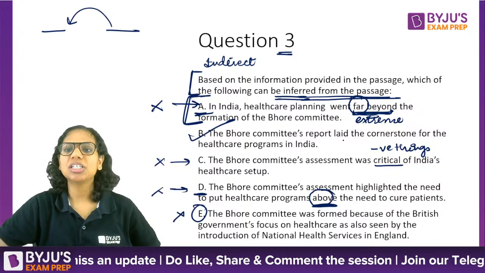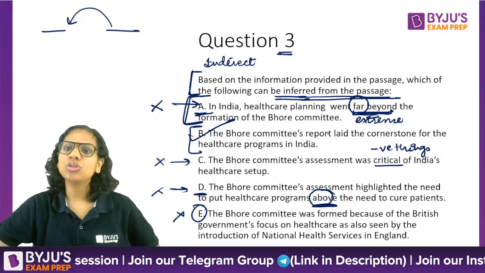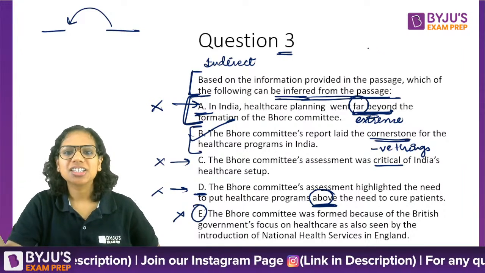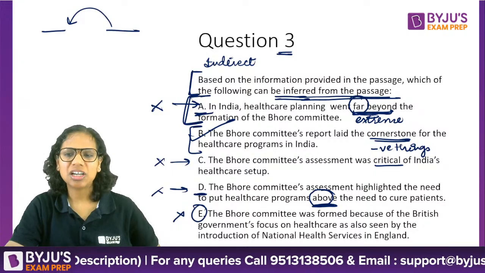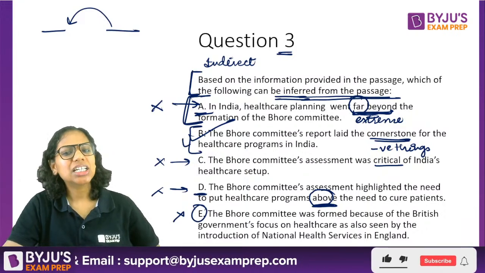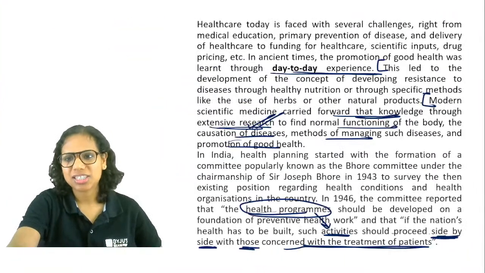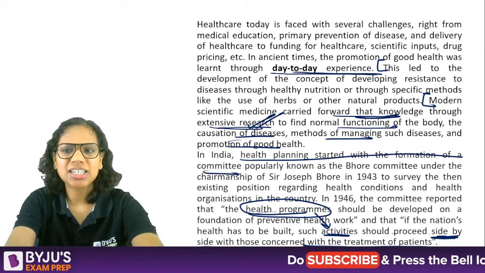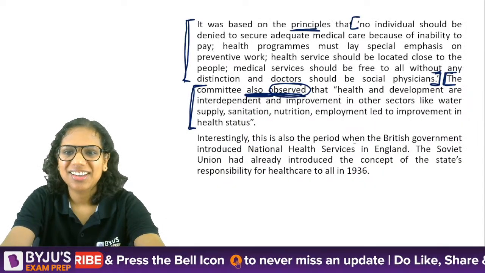B is the answer. The Bhor committee's report, and if you see, it gives a very overall, holistic sort of conclusion. The Bhor committee's report laid the cornerstone, basically the cornerstone, all of you understand that it started the healthcare programs in India in a way, right? It led to the formation of healthcare programs in India. It was the beginning of something, and marked an important event in the history of something. So B clearly makes sense because our passage clearly states that health planning in India began with this, right? Health planning in India started with the formation of this committee, right? So I hope this is clear now. Okay, Pratik has written B in Hindi. All right.